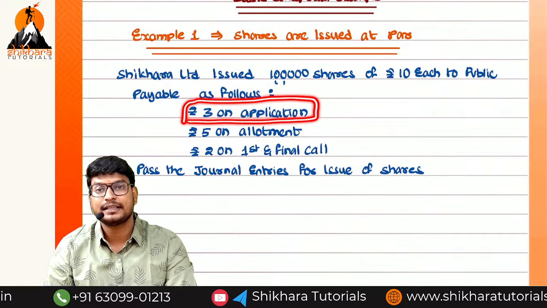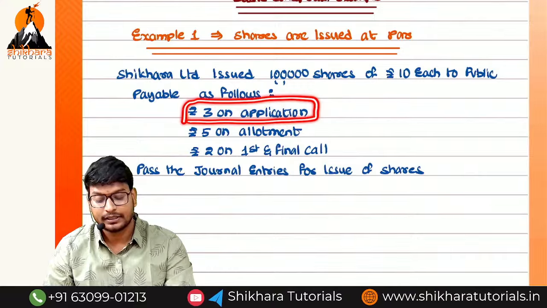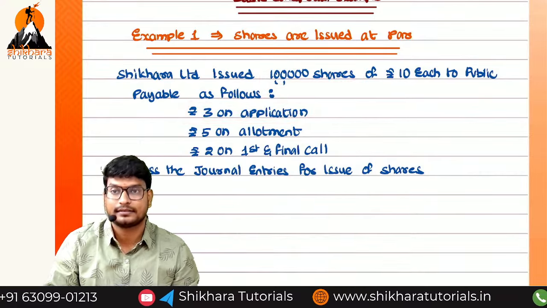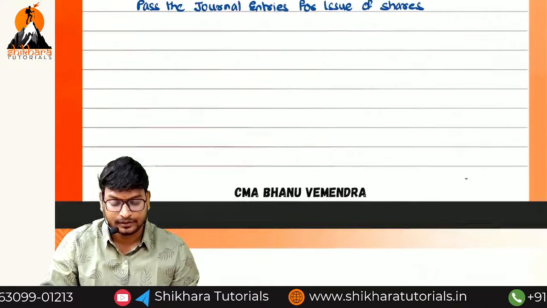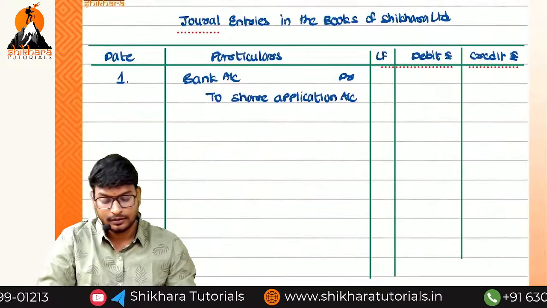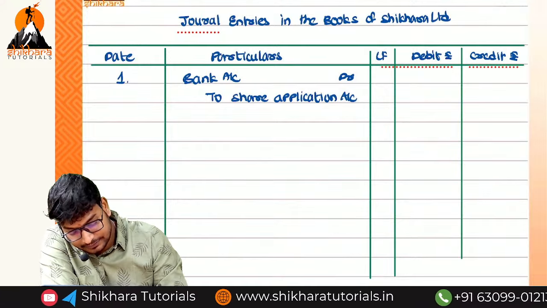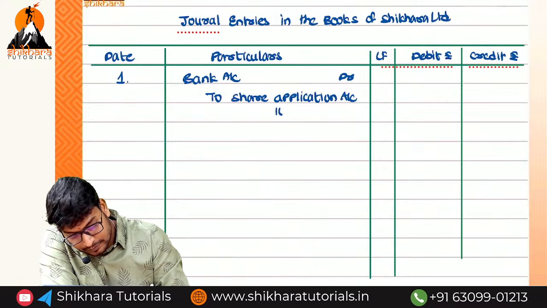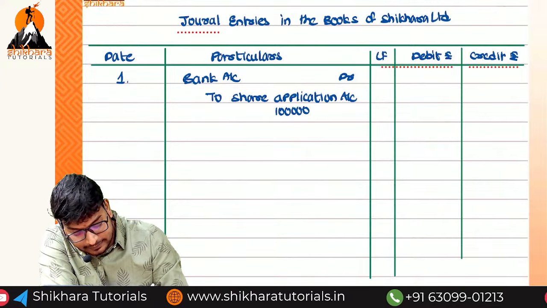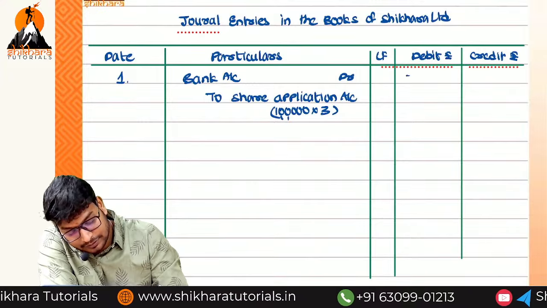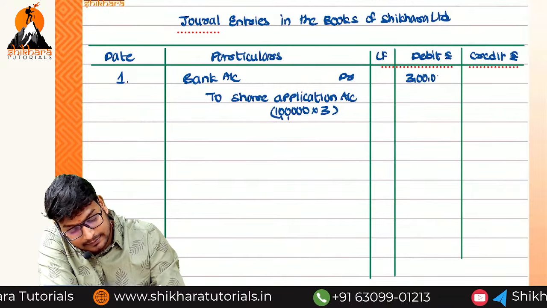That means each share is how much? 3. And the total shares are 1 lakh. What is the total amount? 3 lakhs. Are you getting the point? So you can write like this. What is the calculation? 1 lakh shares into 3 rupees equals 3 lakhs.